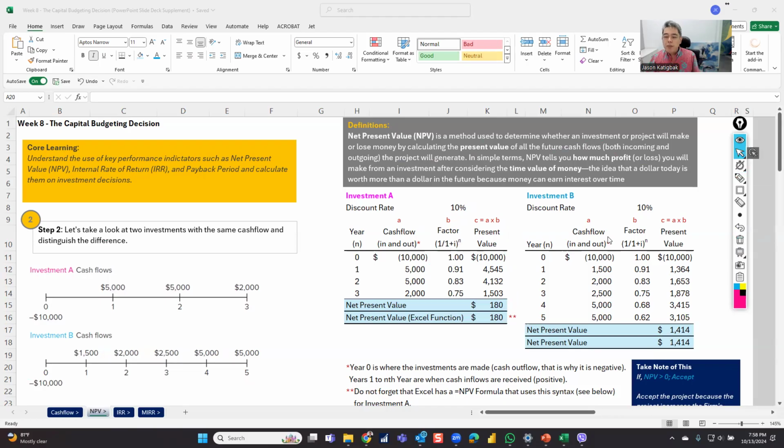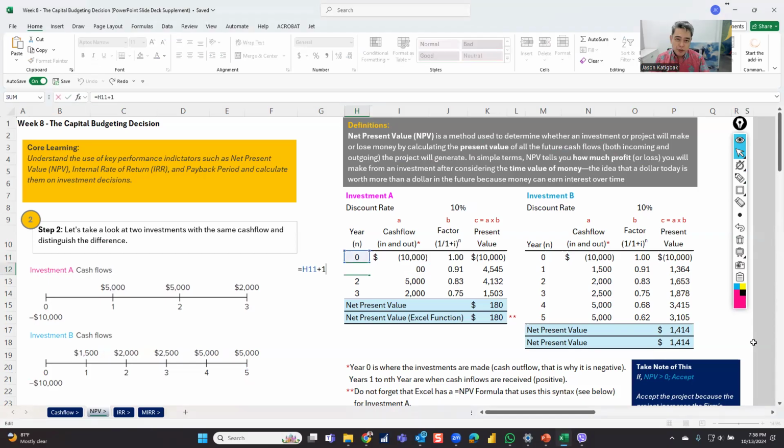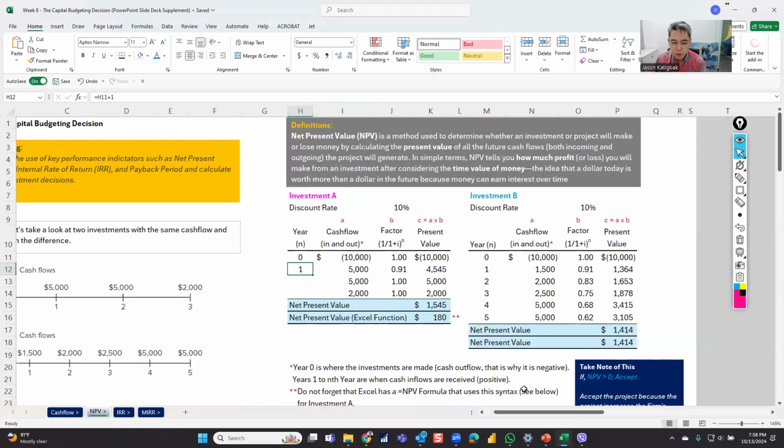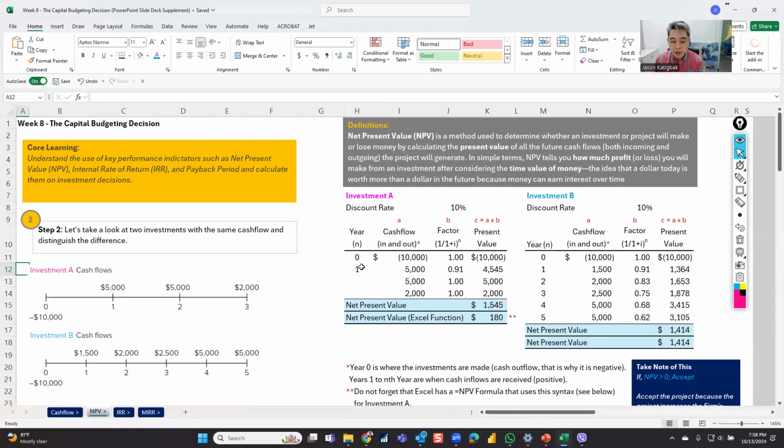Now, let me make sure that we see the formula, right? How we create it. So I would have the year, so this is year 0, and then I would normally do a +1. So it's easier for you if you drag down. So if I drag this down, for example, I'll delete it, okay? If I delete it, the numbers change. Why? Because the numbers, I actually have a formula already. So this one is actually H11 plus 1. If I drag it down, it would copy it, 2 and 3.